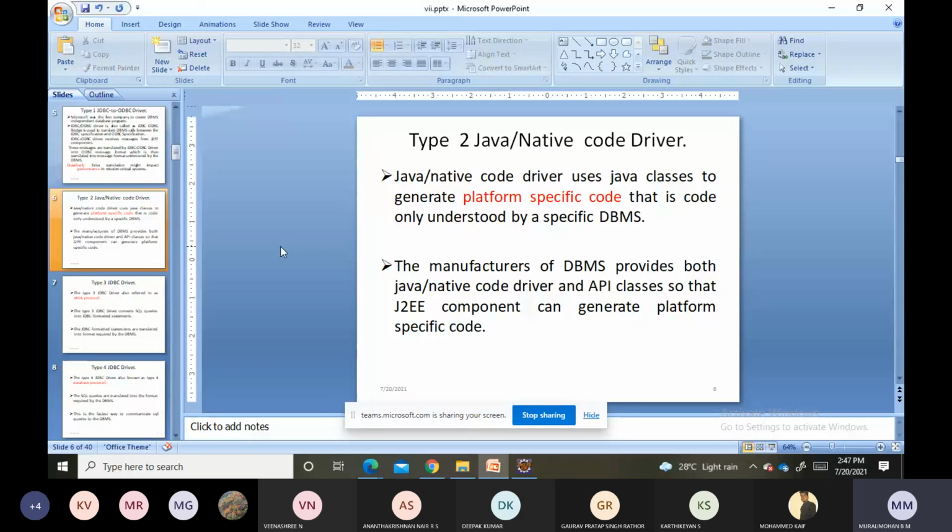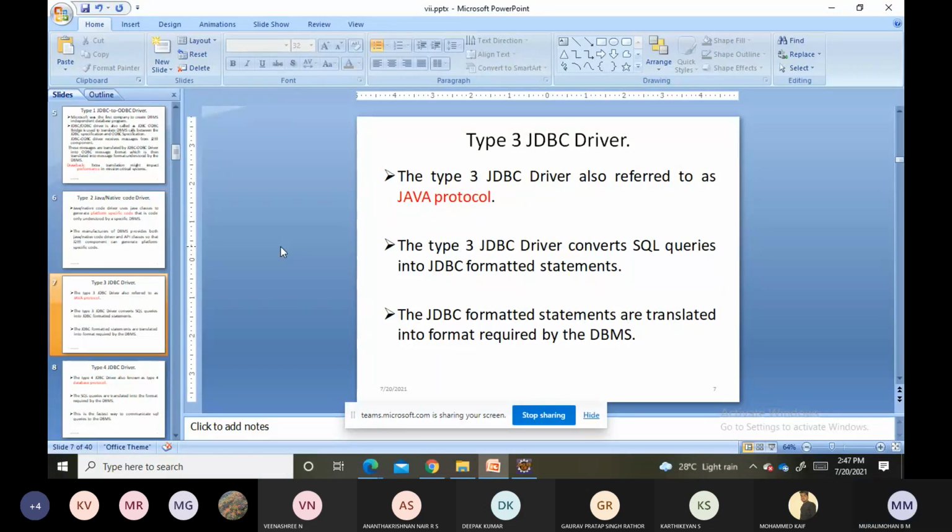Next is type 3. You just observe, in the first one, conversion should happen from JDBC to ODBC, again ODBC to JDBC. Whereas in the second one, it generates the database specific code. Whereas what does type 3 say? Type 3 driver is also referred to as the Java protocol. It converts SQL queries into JDBC formatted statements.